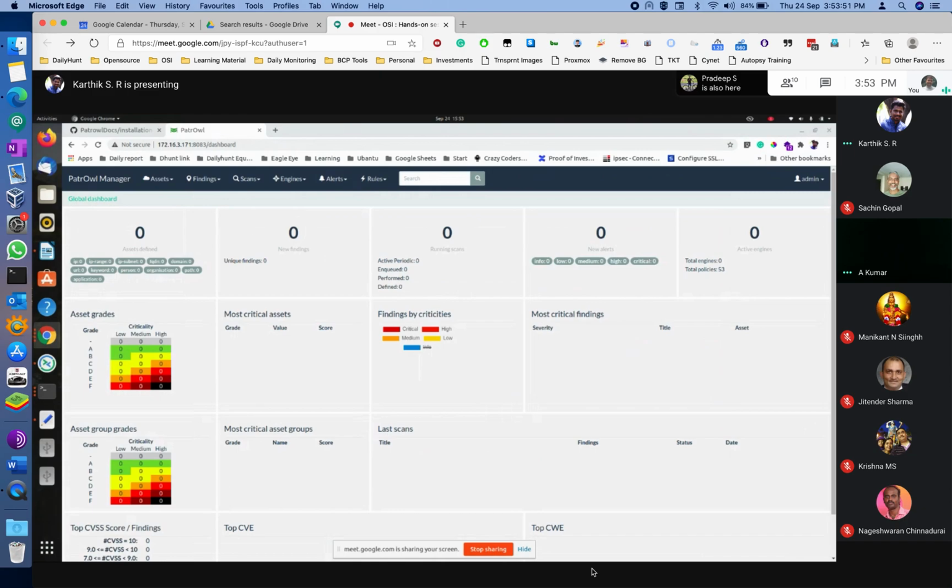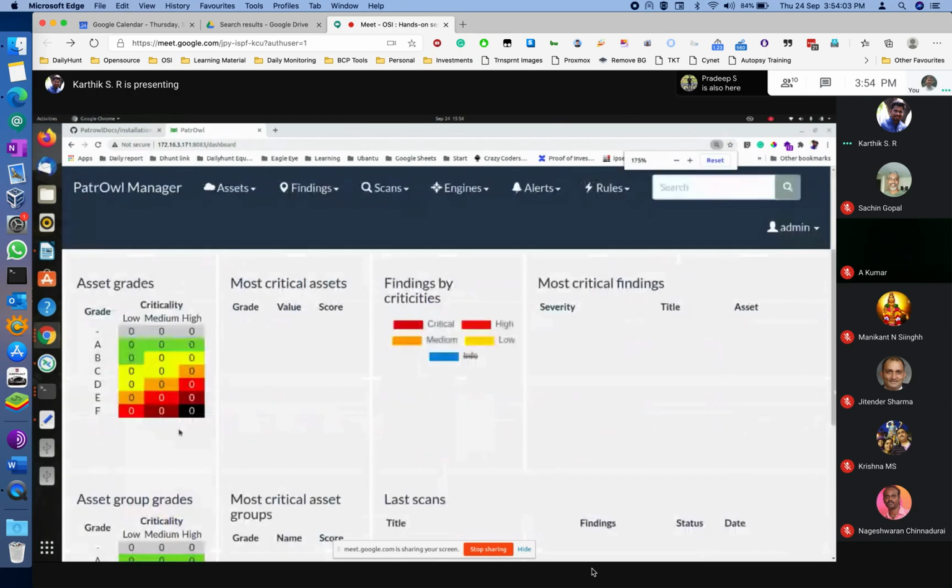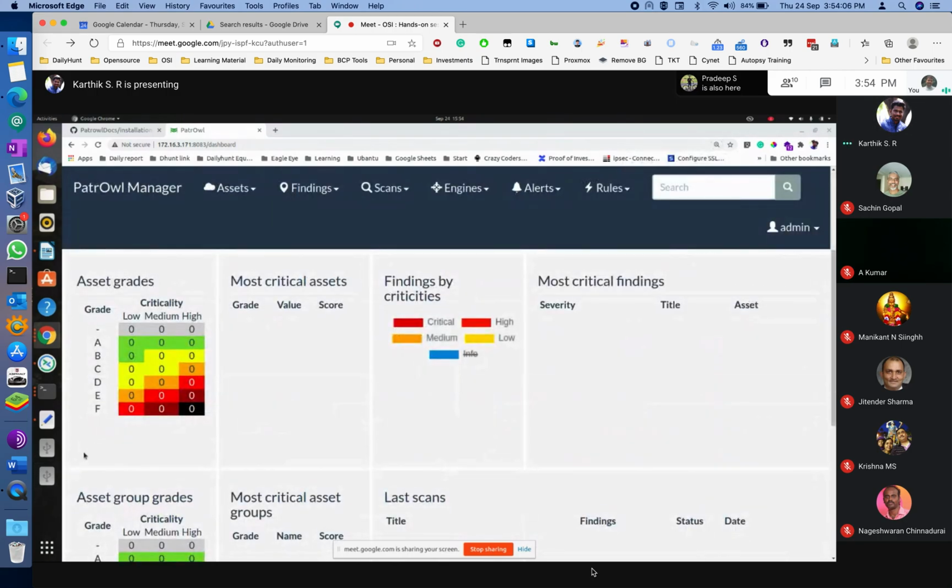Just to make it easy for everybody to understand, in this table where you see low, medium, high, Karthik, can you zoom in so that we can focus on this particular table? Make it so big. Thank you. Good. See here, you see low, medium, high. This rating is given by you. We will show it to you in another 5-10 minutes.